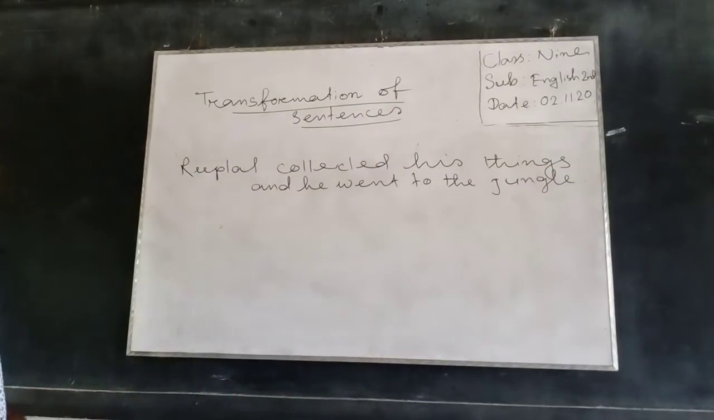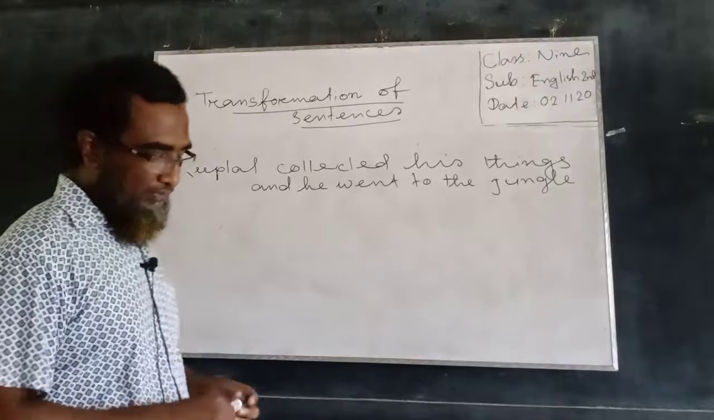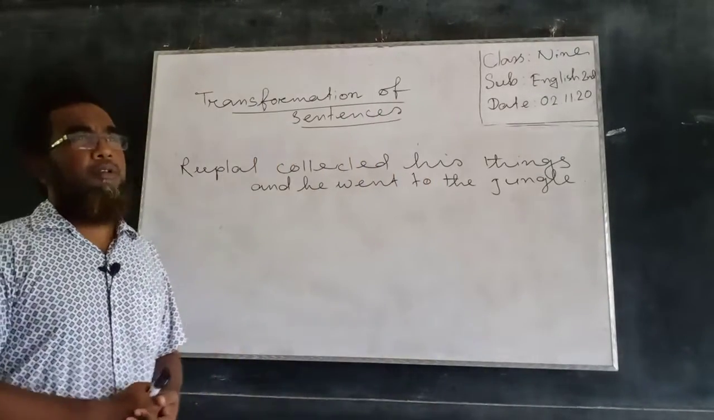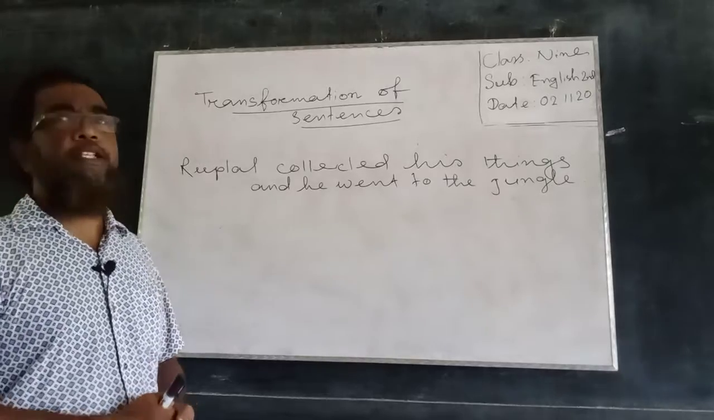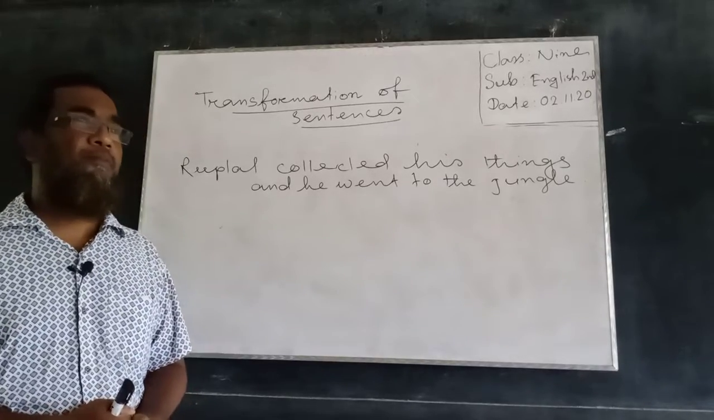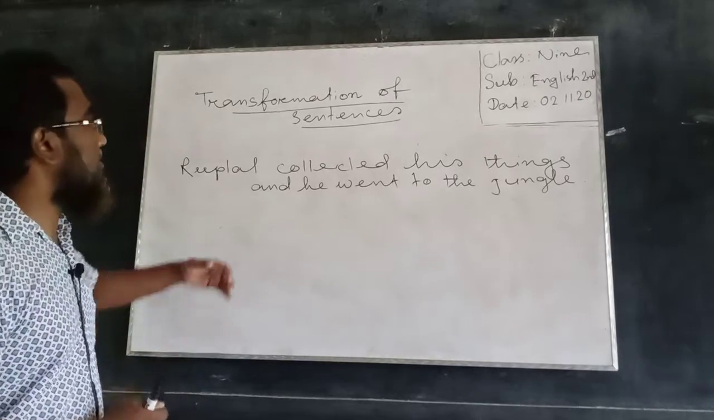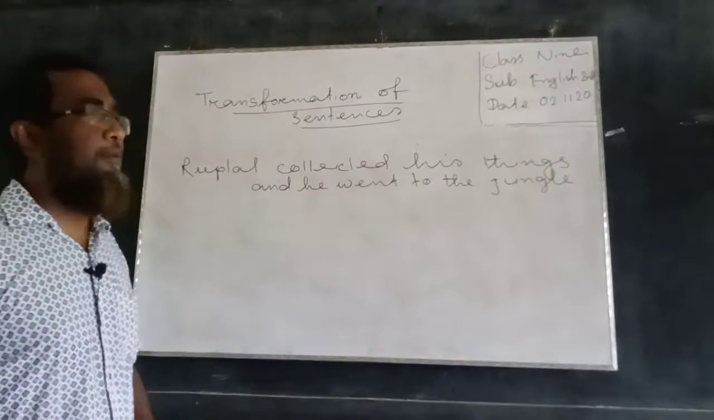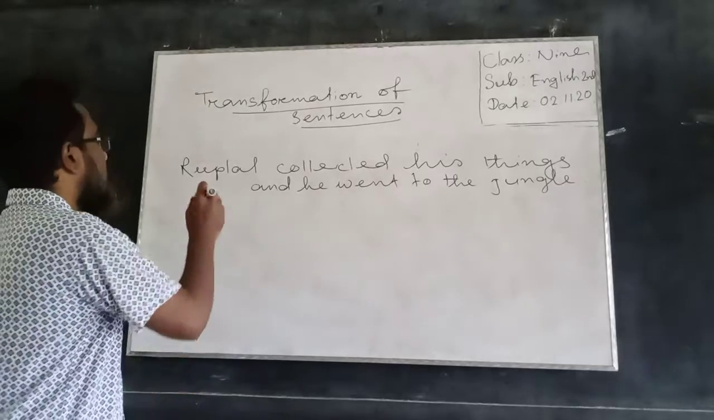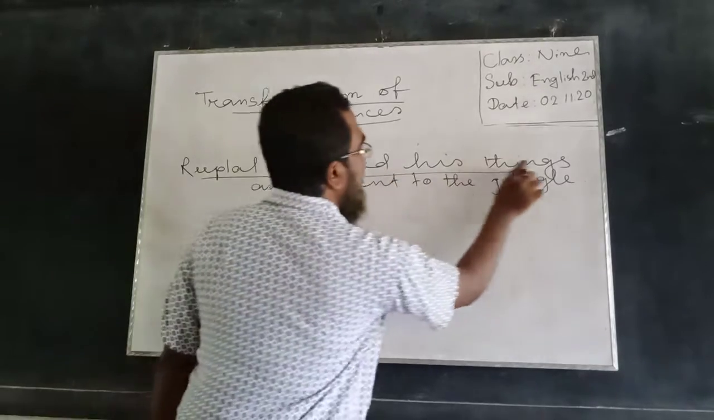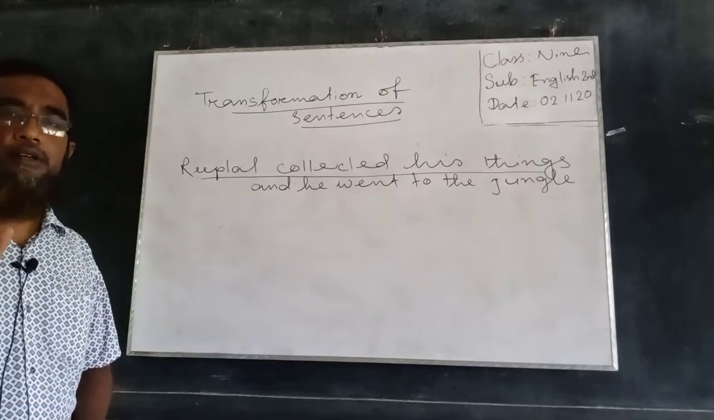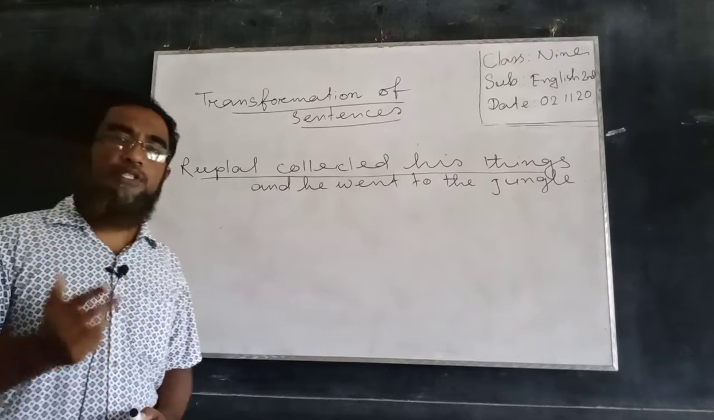So this is a sentence, and if you look into the sentence and want to identify which sentence it is, you can clearly understand it is a compound sentence, because this sentence has two parts. The first part is Ruplal collected his things. This part is certainly a clause, and it is a principal clause.